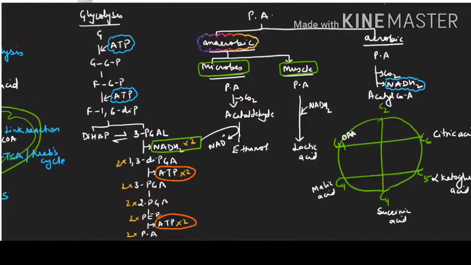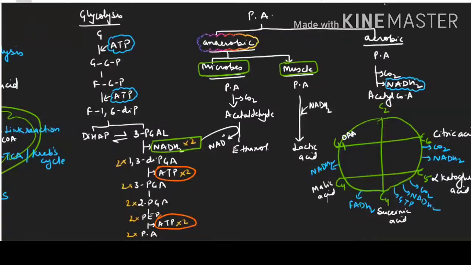At every step, when 6 carbon is changing to 5 carbon, then logically 1 carbon dioxide is liberated and NADH2 is also liberated. Here also 1 carbon dioxide is liberated, 1 NADH2 is liberated, and 1 GTP is also out. We use the word GTP in plant cells and we use ATP in animal cells. Here 1 FADH2 is out and here 1 NADH2 is out. So this is the short form of the entire cycles in the respiration in plants chapter.